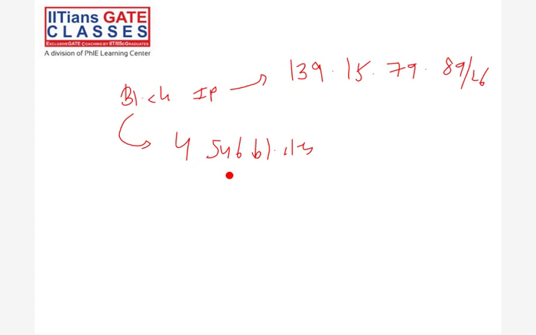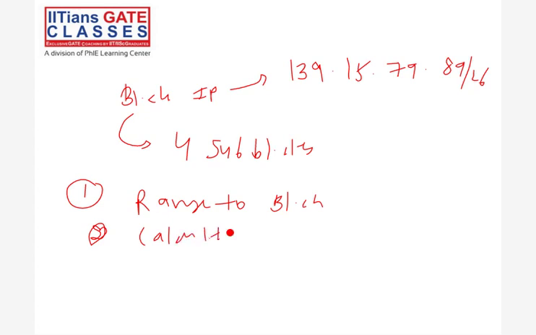Now you understood. A block IP is given with subnet mask 26. So that complete block I divide into equal size, four subblocks. In the first part, I'm asking the range of the block, and in the second part, the range of the subblocks. First, second, third, fourth. Question is clear? Guys, question is clear? Just say yes or no.